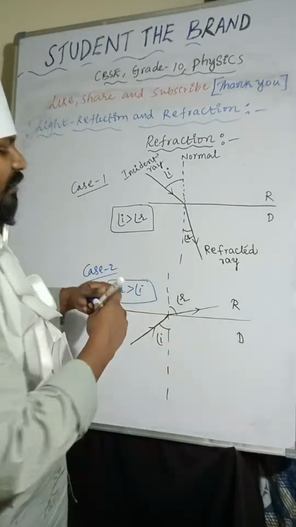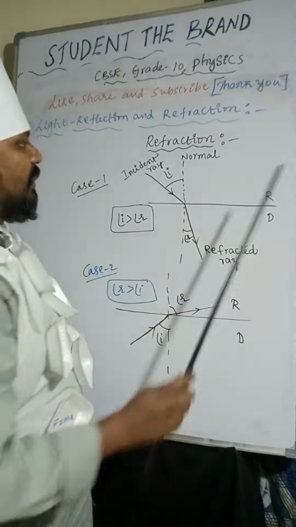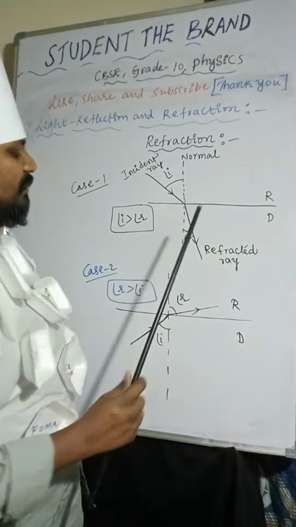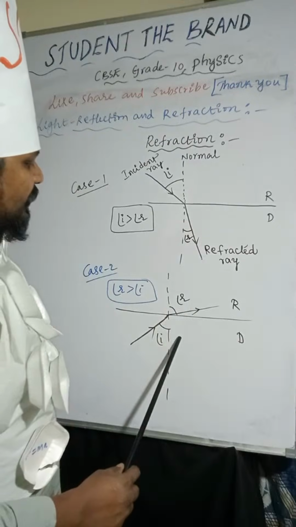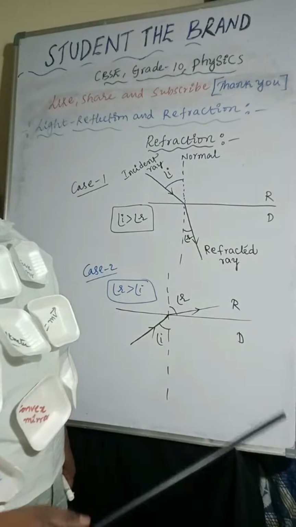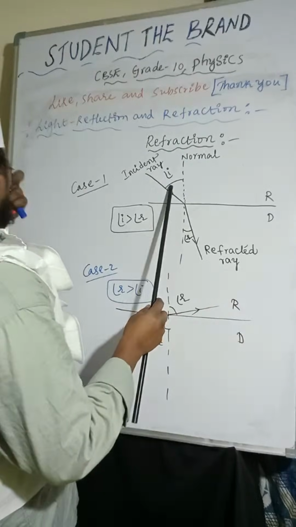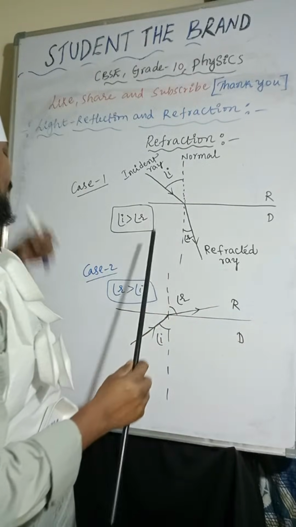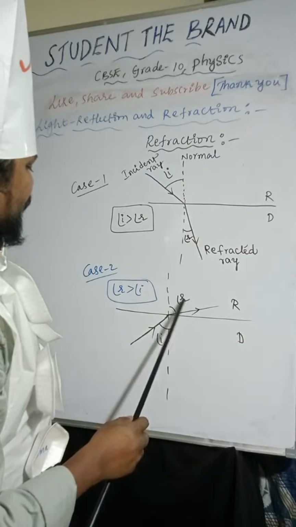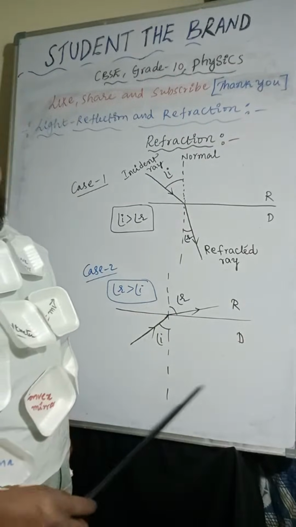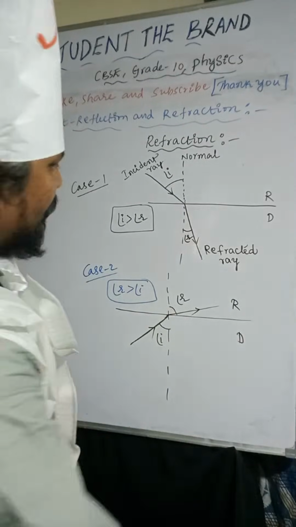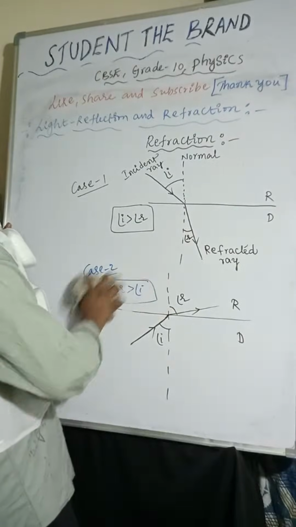Whenever a light ray is entering from rarer to denser, it bends towards the normal line. If it is moving from denser to rarer, it moves away from the normal line. Here the angle of incidence is greater than the angle of refraction. Here the angle of refraction is greater than the angle of incidence. I hope it is very clear. Now we will discuss the next one.